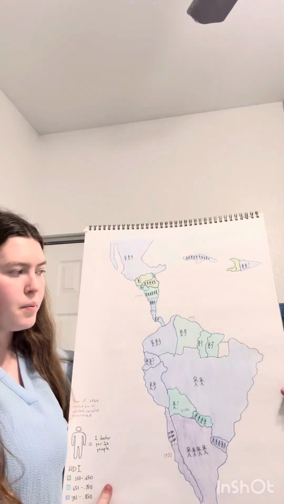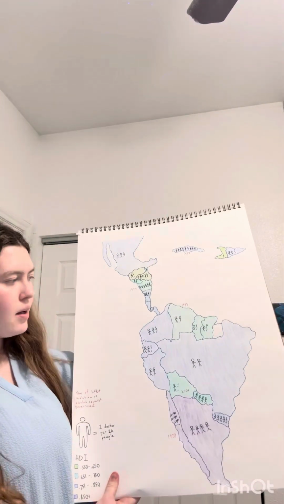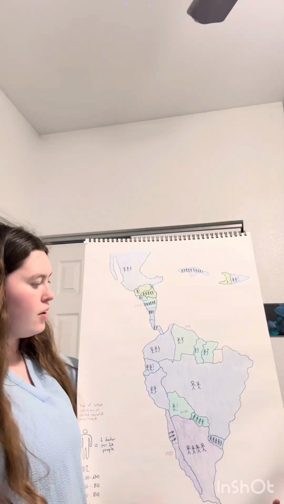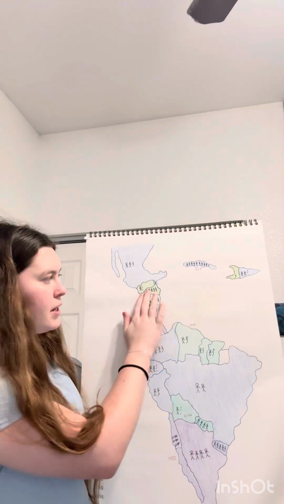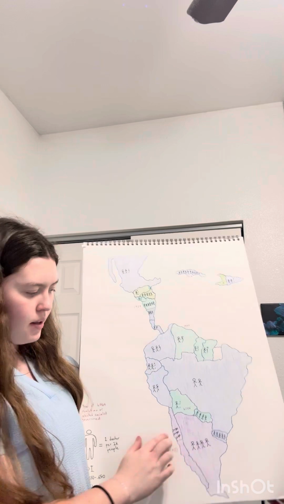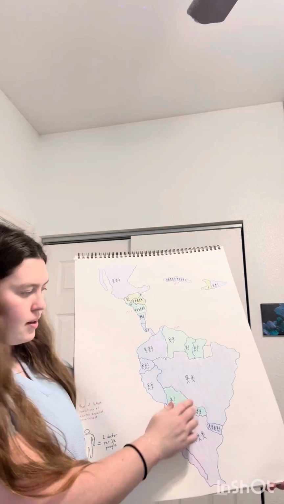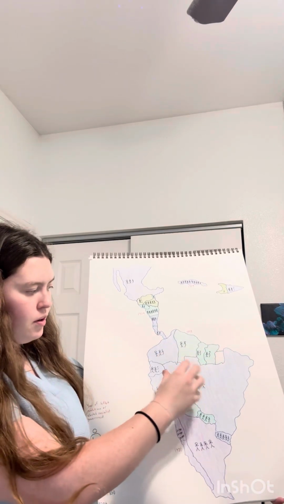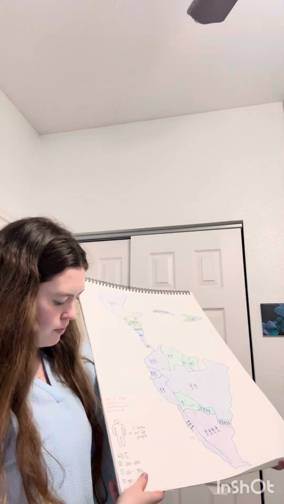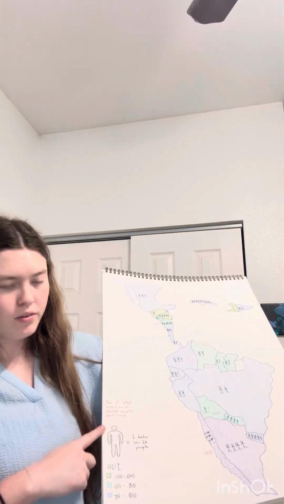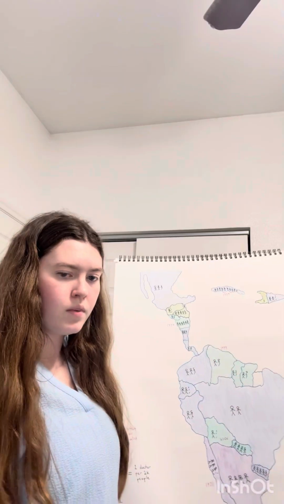Let's take a moment to speak about HDI, that's Human Development Index. I have all the countries labeled here. More green is a lower Human Development Index, and down here to purple is the highest, and then the blue and the teal are more in the middle. There is a key down here for all of the information.